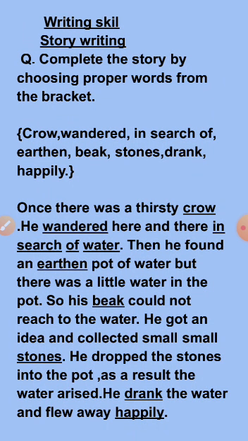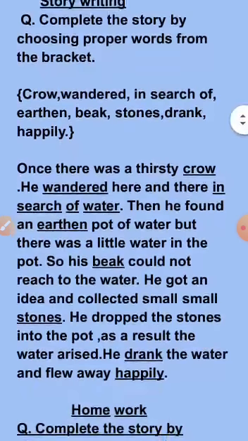Once there was a thirsty crow. Why did I write crow? Because the word crow is written first in the bracket. This is our first practice, so we are writing the given words in sequence. But maybe after practicing it will be jumbled. Okay. But here I have given them to you in sequence.